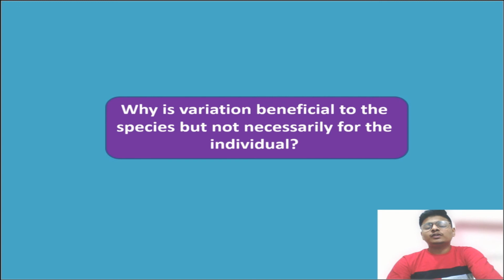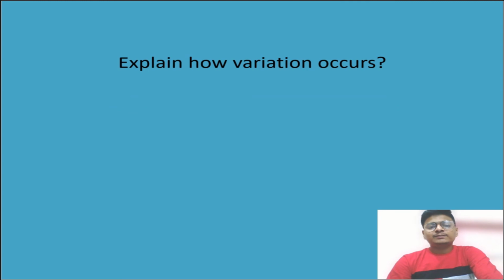Okay, so for surviving, we have to change and vary ourselves according to that environment, so that we can live there. That's why it is beneficial when the variation occurs, but it is not necessary for the individual to do this variation. Okay students, now I explain how variation occurs. It is due to climatic factors, temperature, okay, like that.